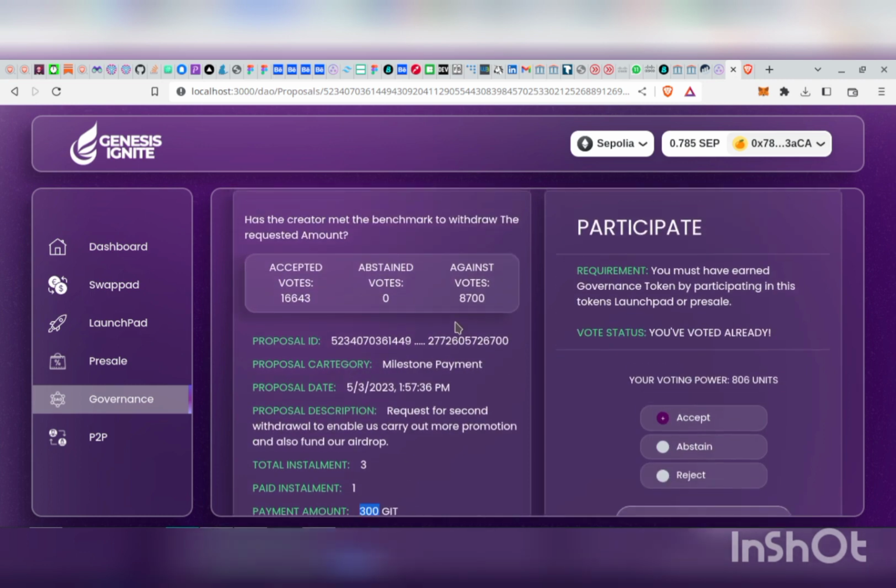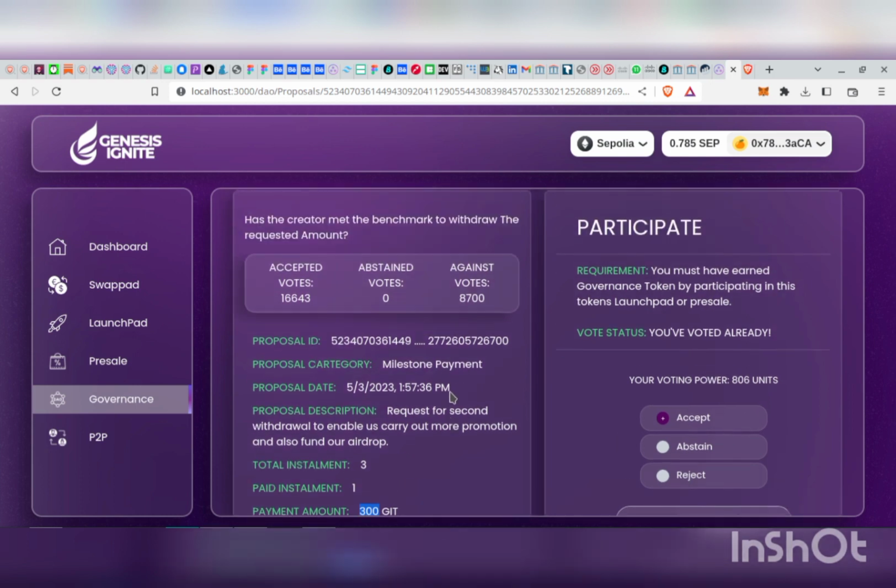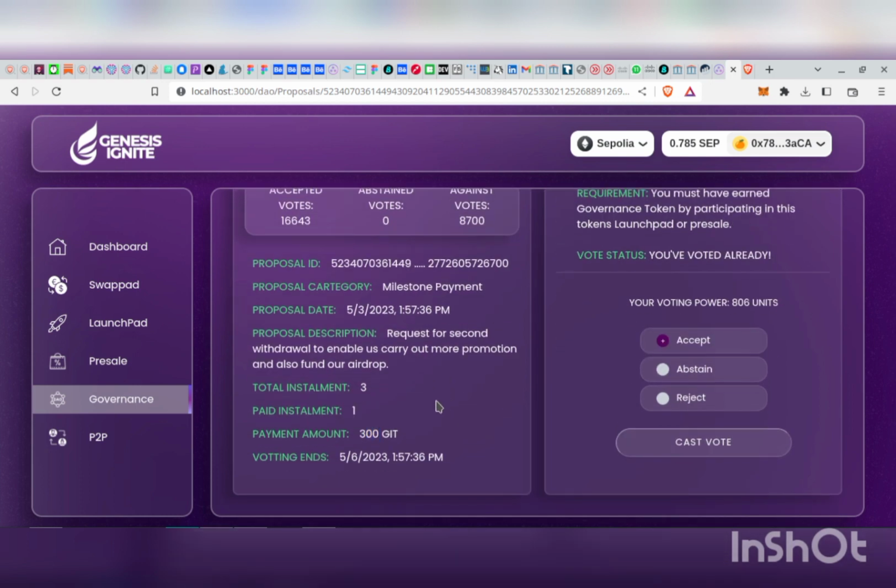But if users vote against that proposal, there's not going to be a payment to the admin for that particular installment. The admin too can also put in more effort and also request for another installment payment if he so wishes. So with this now, we've been able to implement more.